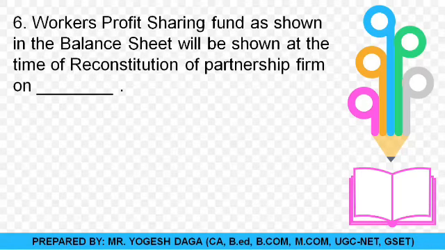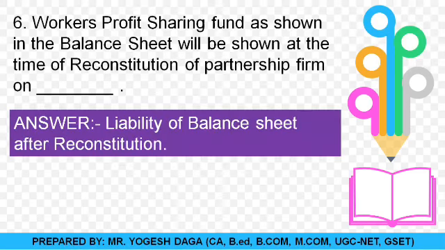Okay, students, here is the 6th question for this fill in the blanks round, and the last question for the fill in the blanks round. Workmen's profit sharing fund, as shown in the balance sheet, will be shown at the time of reconstitution of the partnership firm on dash. So where will you show this? Again I am repeating: where will you show the workmen profit sharing fund, which is shown in the balance sheet, at the time of reconstitution of the partnership firm? I think you have made your answer, and the answer is the liability side of the balance sheet after reconstitution.